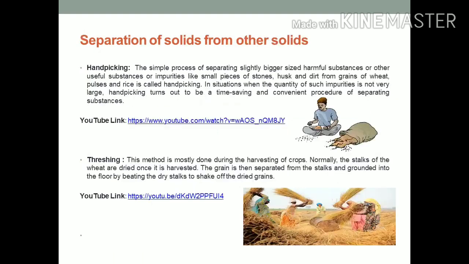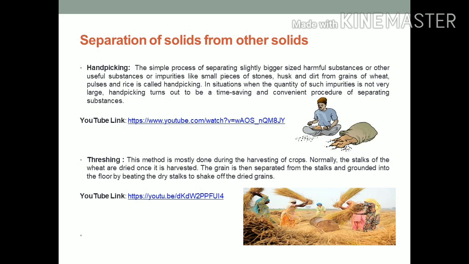In this slide, we will understand what separation of solids from other solids is. First of all, we will understand what handpicking is. The simple process of separating slightly bigger size harmful substances or other useful substances or impurities like small pieces of stone, husk and dirt from grains of wheat, pulses and rice is called handpicking.